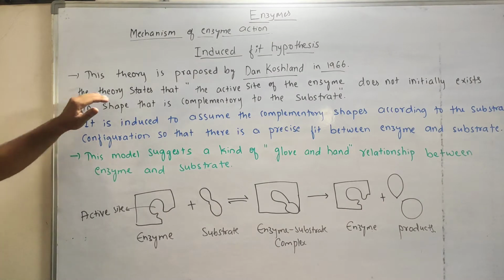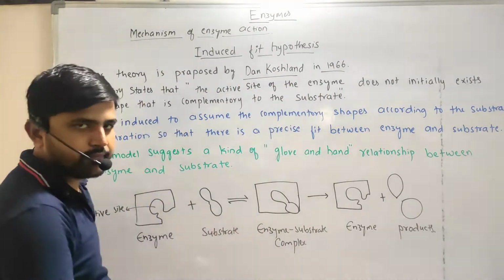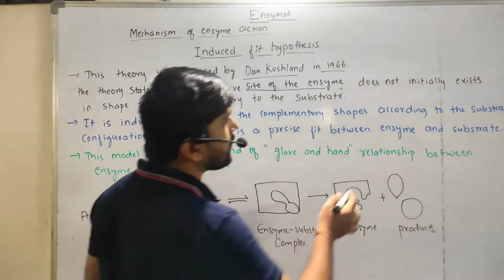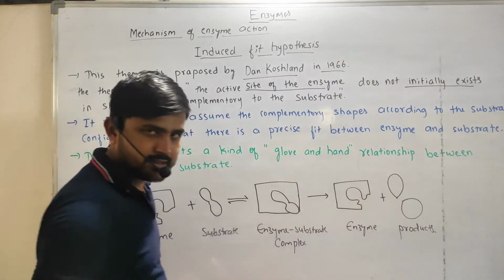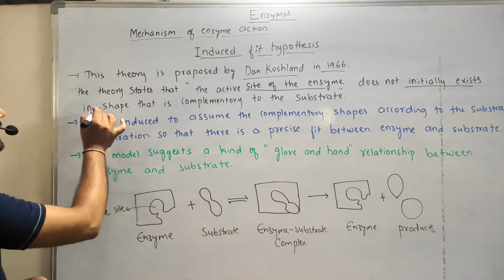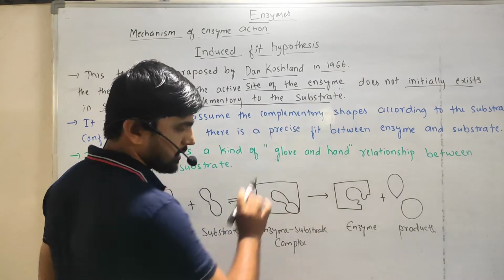The theory states that the active site of the enzyme does not initially exist in a shape that is complementary to the substrate.